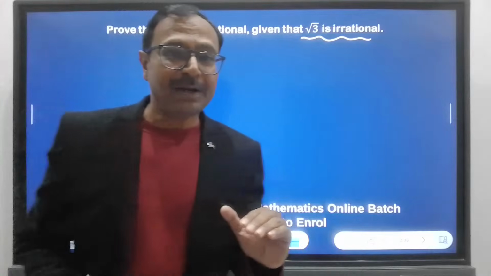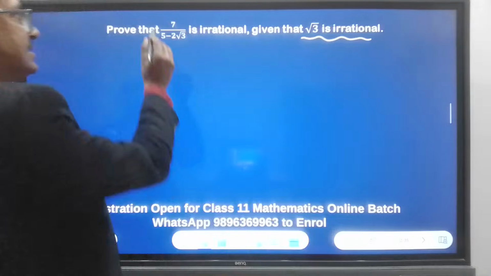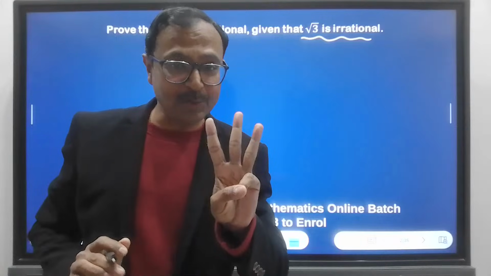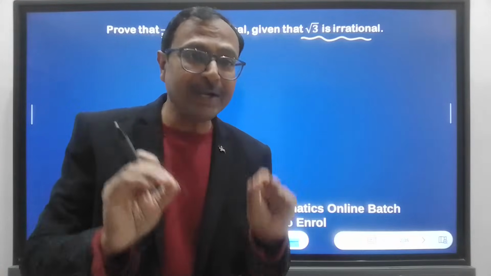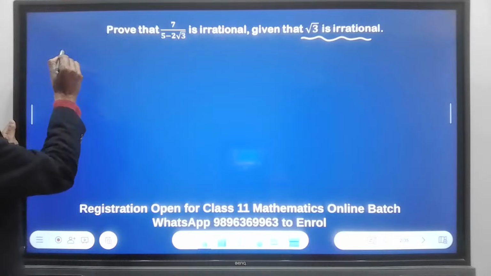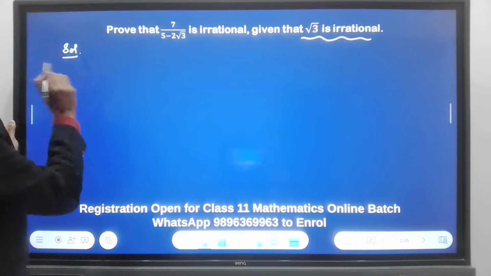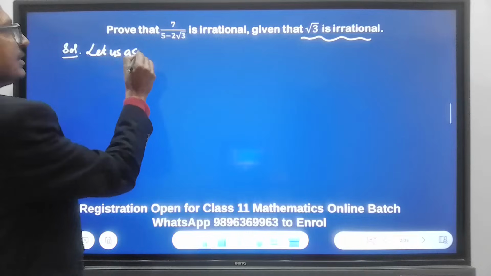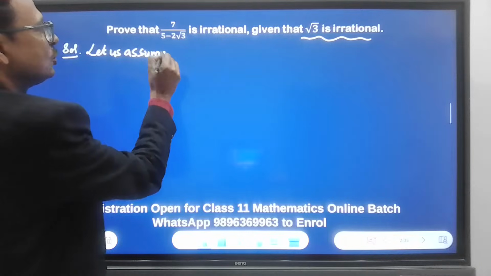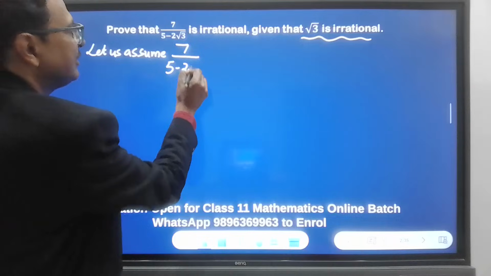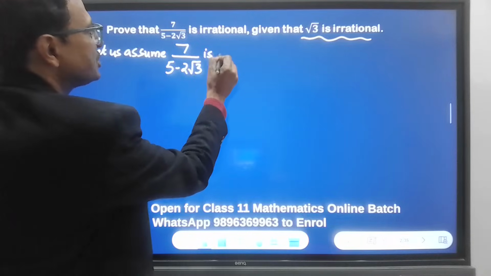So once we are to prove that 7 upon 5 minus 2 root 3 is irrational, this is a 3-mark question. And I'll show you how you get exactly 3 marks. So first of all, in the solution, you will write, let us suppose, this is an assumption, okay? So let us assume or suppose that this term which is given here is rational.